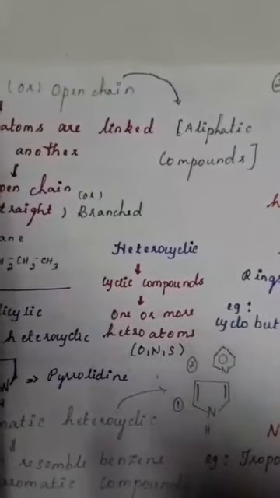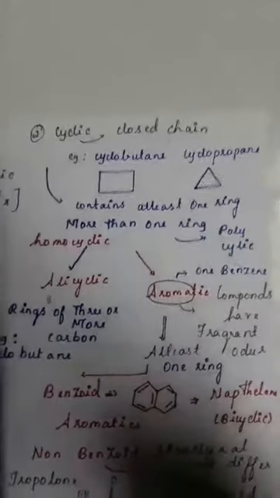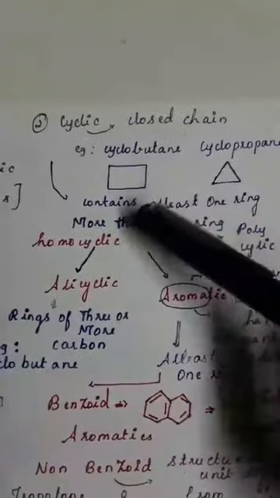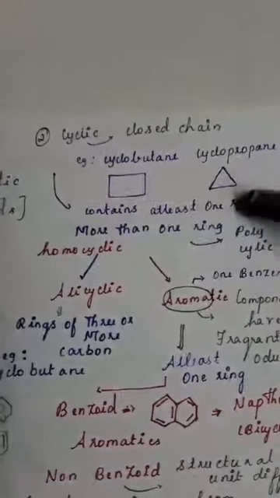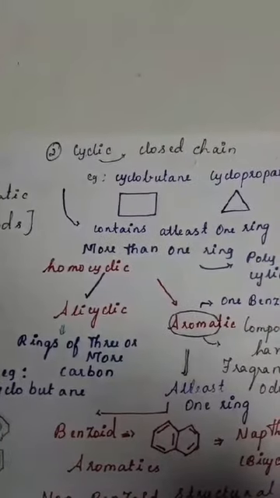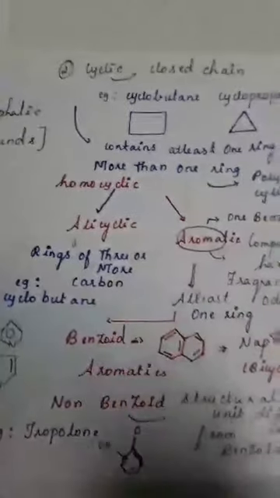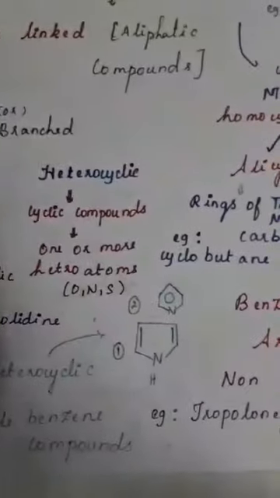The second is cyclic compounds, or closed chains. See guys, they are in closed chain. There will be CH3 on each corner, and here also CH3 on three corners. They should contain at least one ring. They are called cyclic. In cyclic, there are two types now: homocyclic and heterocyclic.